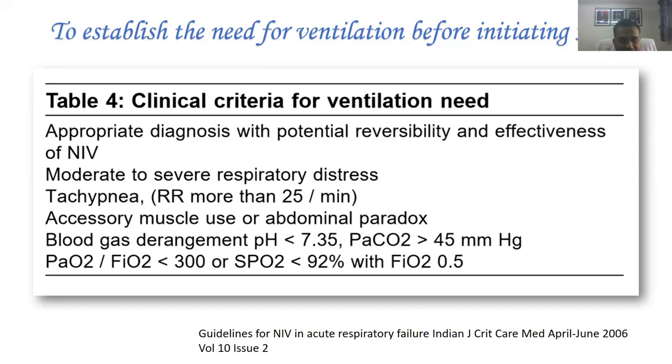Patients who have respiratory distress, have tachypnea, for those 4 indications, are using their accessory muscles of respiration. And this is very important: your pH in blood gas has to be less than 7.35 and PCO2 has to be more than 45. If your pH is say 7.38 or 7.36, the patient does not require BiPAP. The patient can be managed on pure oxygen and the pH might improve on its own. Unless, along with that, the patient also has any of these three: respiratory distress, tachypnea, or accessory muscle use.